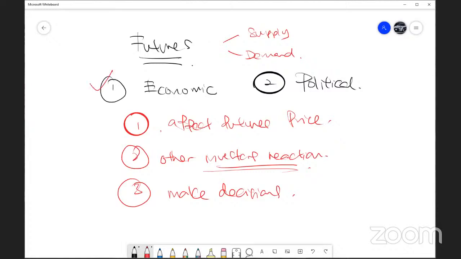By having a good understanding of the economic and political conditions, and how they reflect on the commodity, it can assist you in making decisions. So the three reasons are: one, how it is going to affect the futures price due to regulations; two, other investors' reaction; and lastly, whether to go into the market or not. These are the three simple reasons why futures market participants are so concerned about analyzing the various economic and political factors.